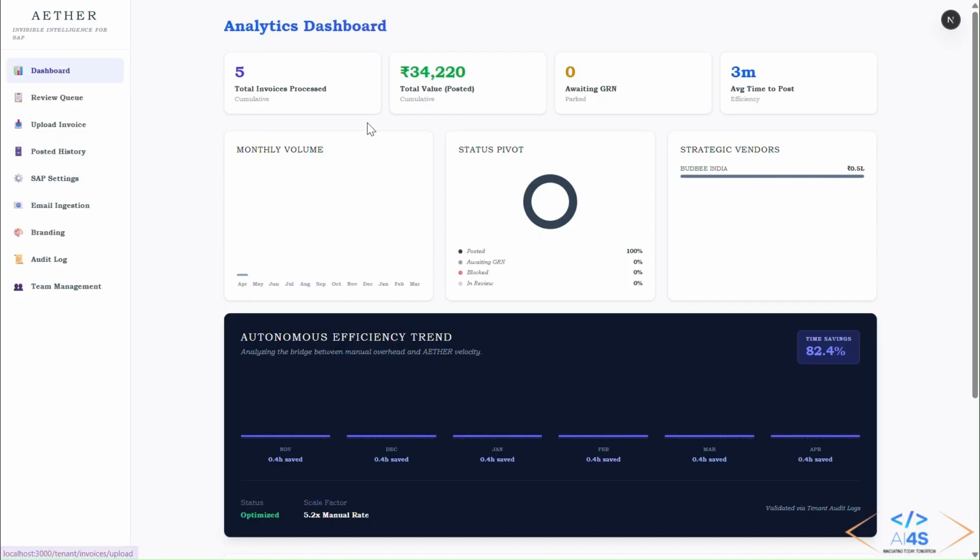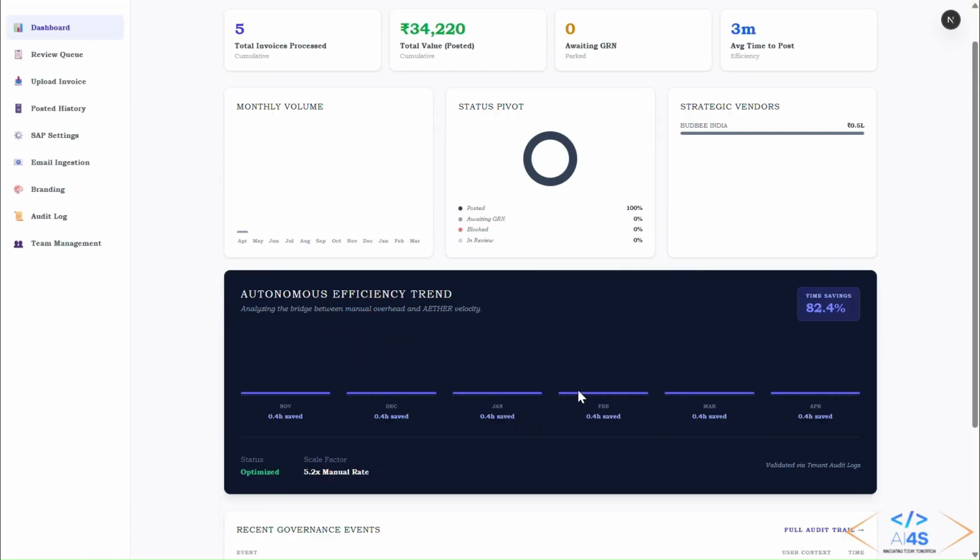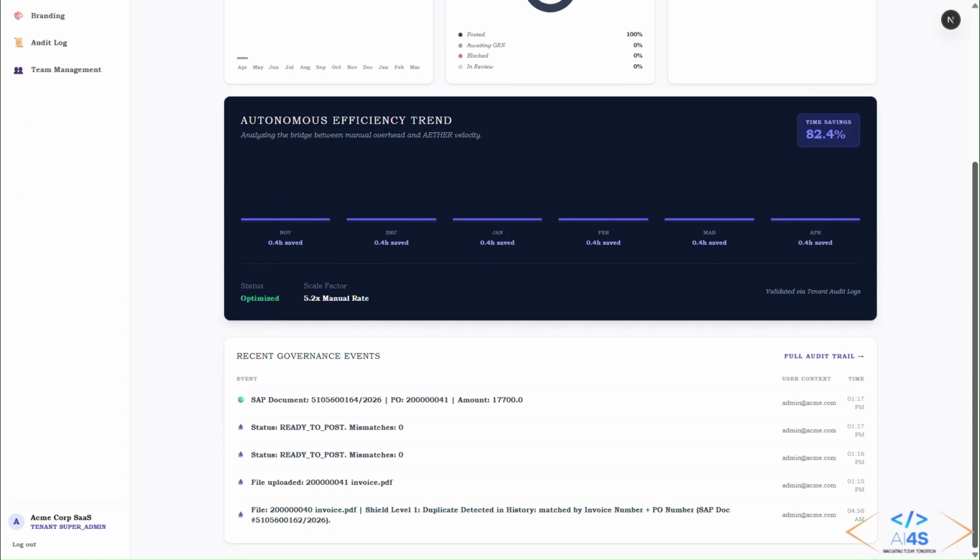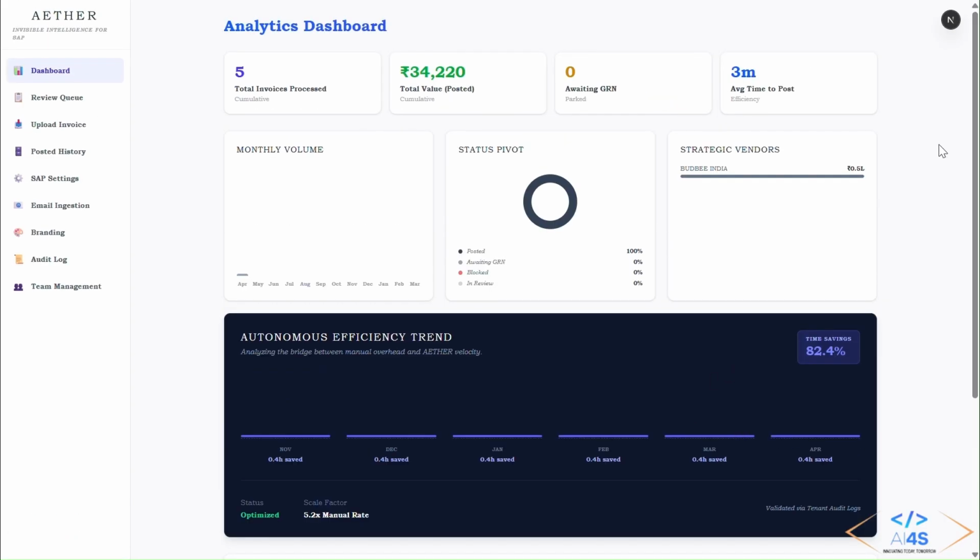And whatever you do, it will show in an audit log. Here you can see everything, every single click: file upload, edit, SAP document posted, and of how much amount. Everything will be shown here.